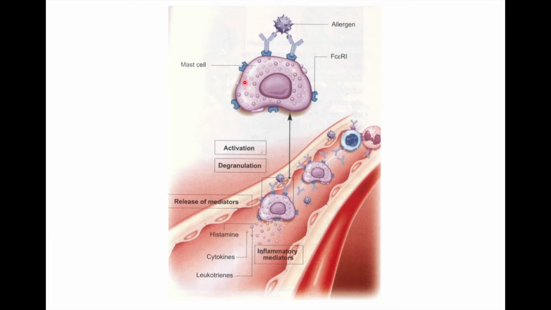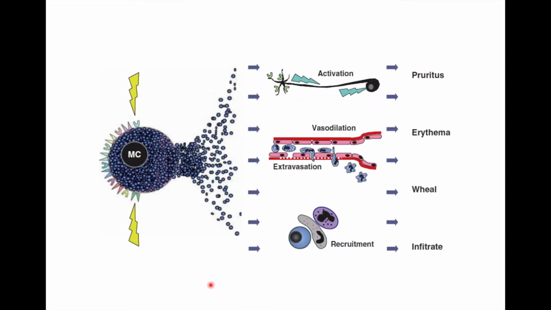This picture will show us the mast cell, where we have here in blue the IgE receptors. When the antigen enters the body, it binds with the IgE antibody on the receptor which is present on top of the mast cell. This will lead to degranulation of the mast cell and release of multiple mediators.